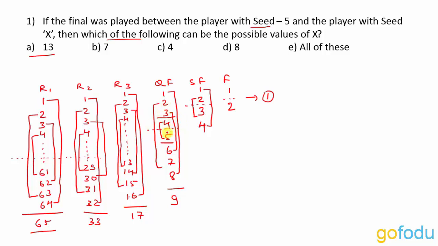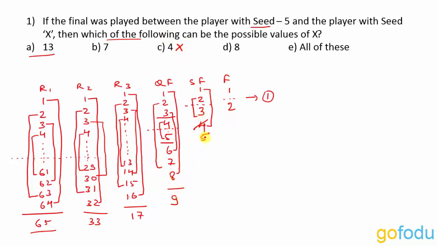Now in this match, player 5 will cause an upset to eliminate player 4 and reach the semi-finals. So in semi-finals, instead of 4, 5 reaches. So 4 cannot reach the finals if 5 is reaching the finals. So 4 is not the option that we are looking for.